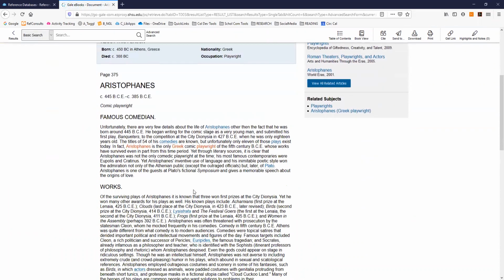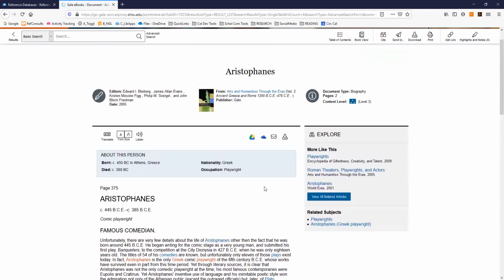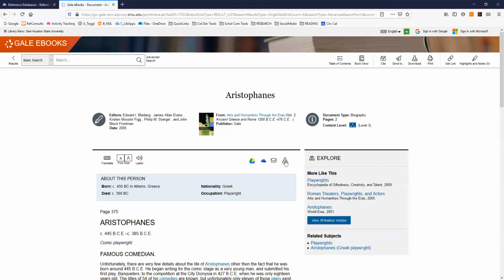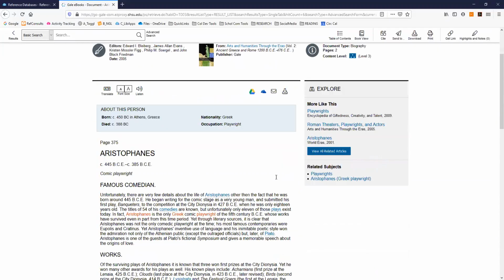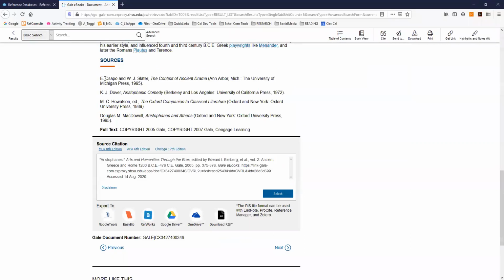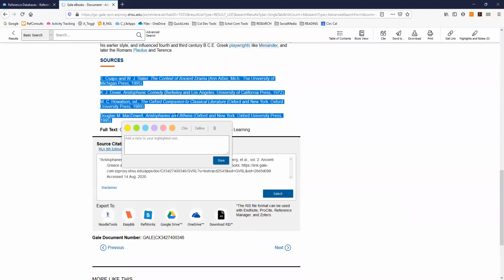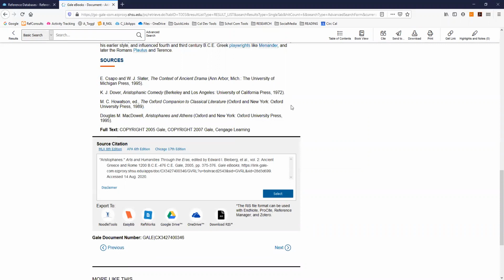You can switch between this friendly screen reader view and a PDF page that looks more like the exact image of the page in the book using this download button. In many cases, the end of the entry will also provide a bibliography of sources. These will help you dive deeper into the topic if you want to.